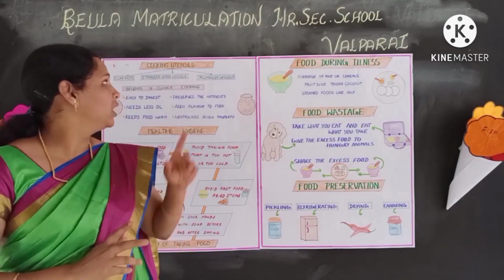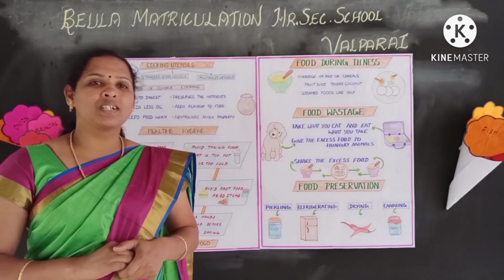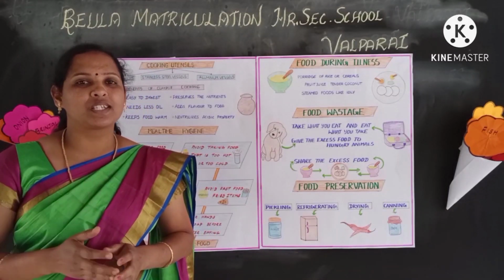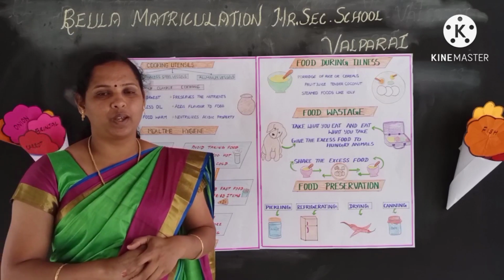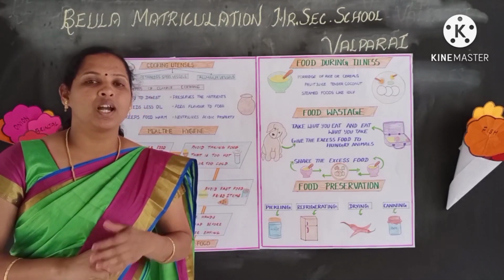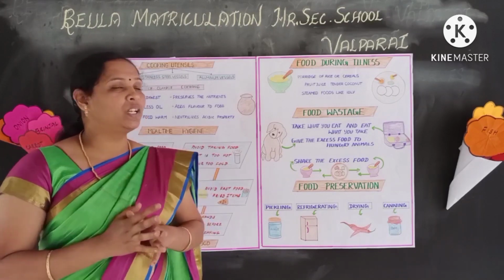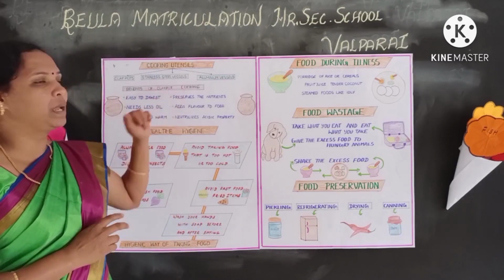The next topic is cooking utensils. The cooking vessels are in different shapes and different sizes. A specific type of vessel is used for each type of cooking. Earlier, clay pots were used. Nowadays, we are using aluminium and stainless steel vessels. The next one, cooking in a clay pot.